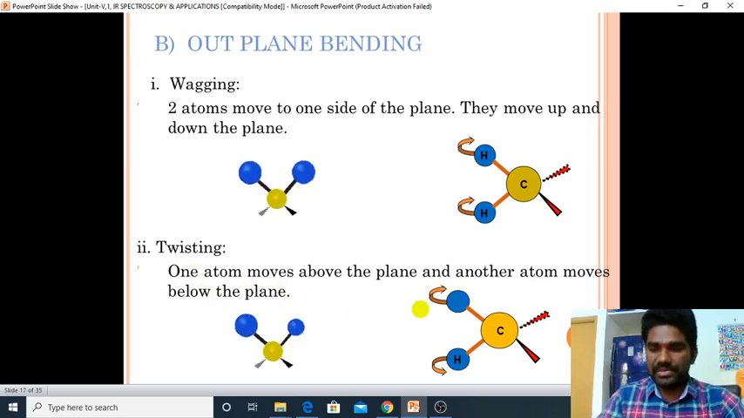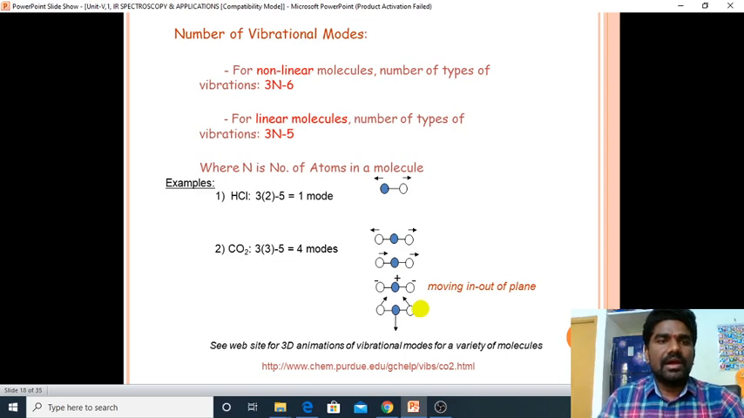How to calculate the number of vibrational modes? For a non-linear molecule, the number of types of vibrations is equal to 3n minus 6. It's a formula. For a linear molecule, the number of types of vibrations is equal to 3n minus 5. Here n is the number of atoms in a molecule.